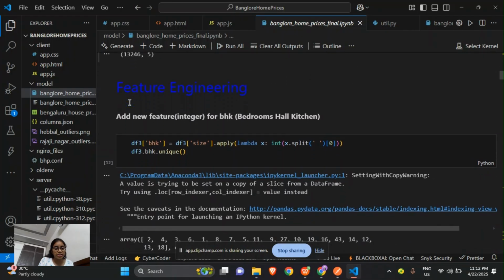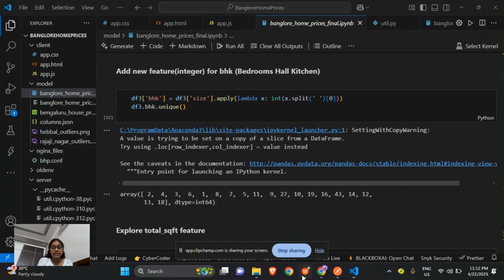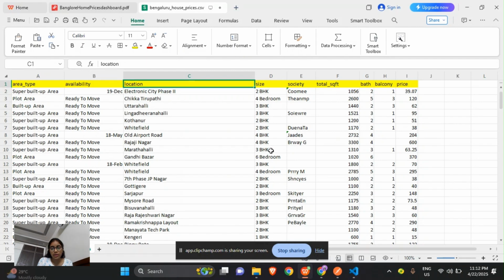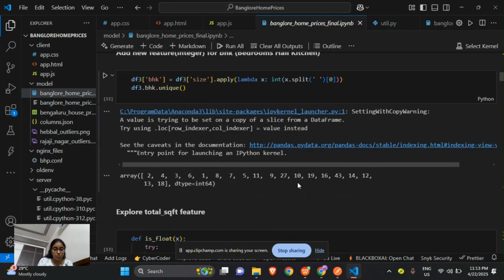Now we will do the feature engineering, where we'll add new features, called BHK. As we saw in the data set, this size column contains values like 2 BHK and 4 bedroom. Here BHK and bedroom represent the same thing, but they are considered as different categories. So what we'll do is create a new column BHK in data frame 3.